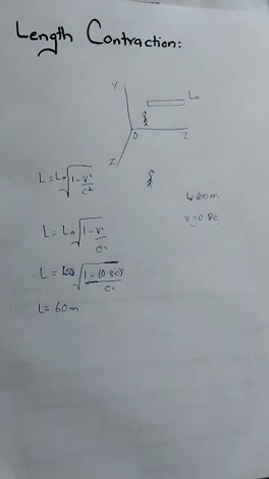The length contracts only when the object moves with very high speed. Either the object moves with very high speed, or the frame of reference in which the object lies moves with very high speed, then we can say the length contracts. But if the object or its frame of reference moves with a small speed, we do not consider the contraction in length, because contraction occurs only when the object moves with larger speed. Now we discuss the next result of the special theory of relativity.